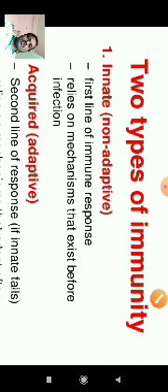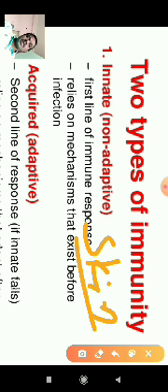Our body is covered mainly by skin, and this skin is called the first line of immunity. When antigens try to enter our body, they are stopped by the skin. So the skin is the number one first line of immune response. That is why we call it natural immunity, because it is naturally present in our body.